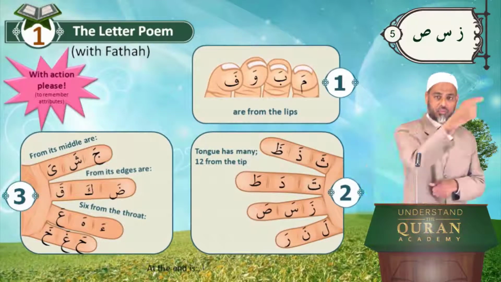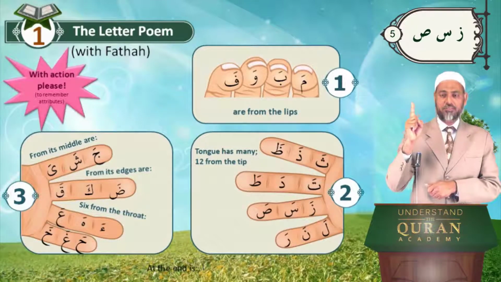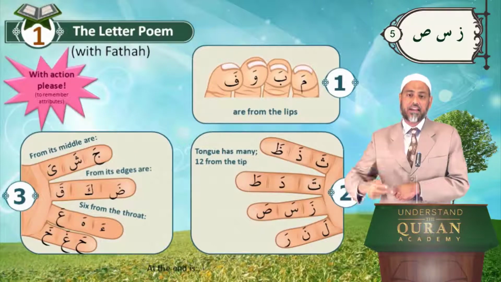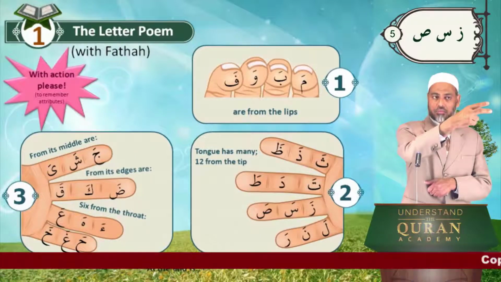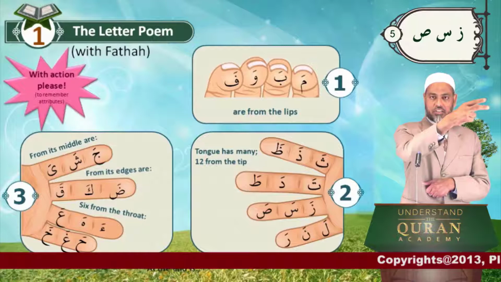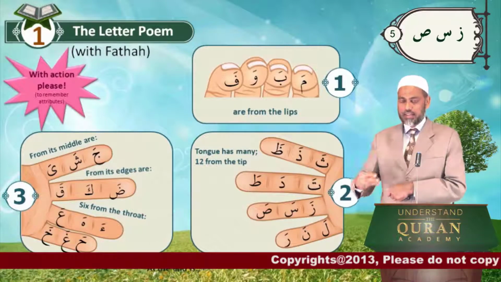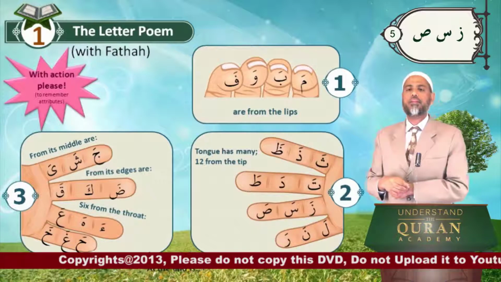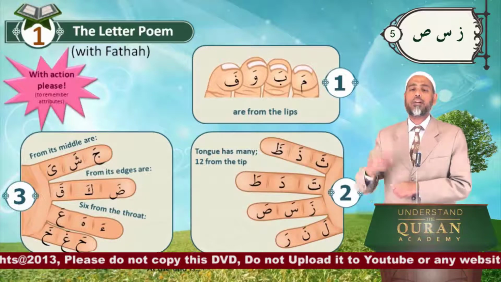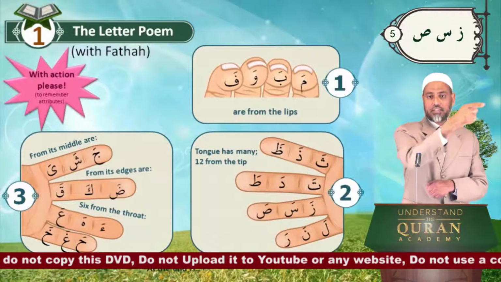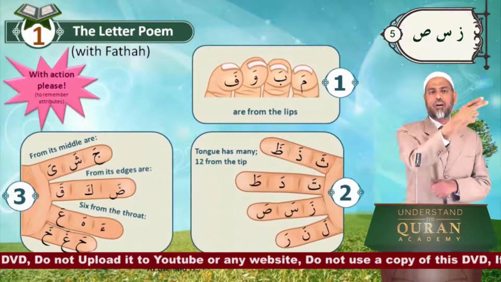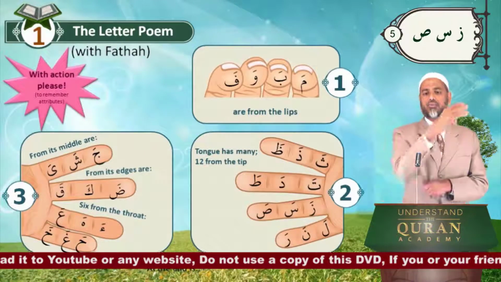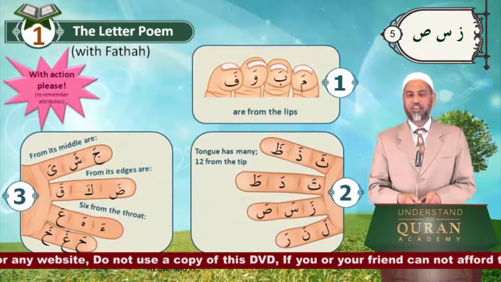Tha, the, va, that's with the first finger. And then with the second finger, ta, da, pa, very thick and high. The third letters in this case, Z, sa, sa, very thick and high. Again, tongue has many, 12 from the tip. Tha, the, va. Ta, da, pa. Z, sa, sa. And we'll continue, inshallah.